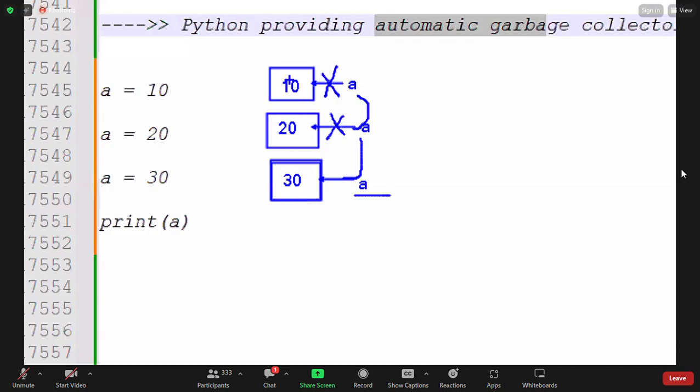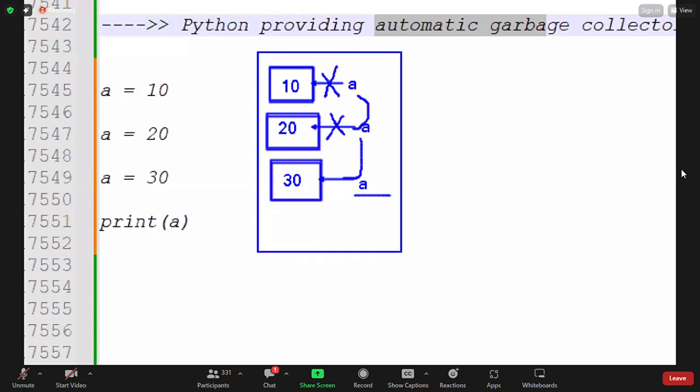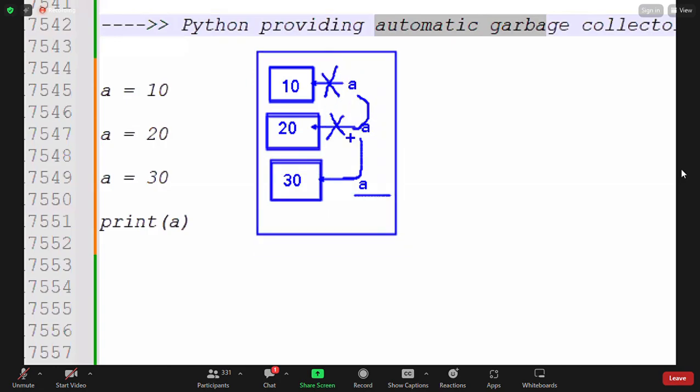This 10 related memory, this 20 related memory, are unreferenced. Unreferenced means the variable names are not there for referencing this memory. So without a reference variable, we are unable to interact with this memory. Okay, we are unable to access these values. So these all are unreferenced memories, guys. Unusable memories.